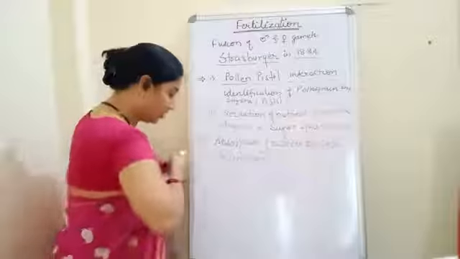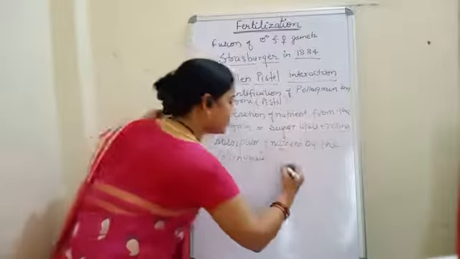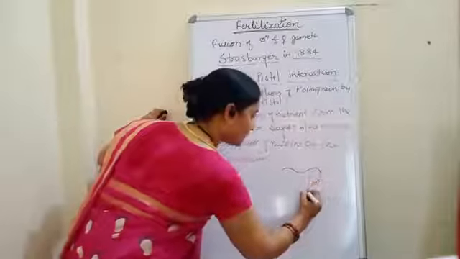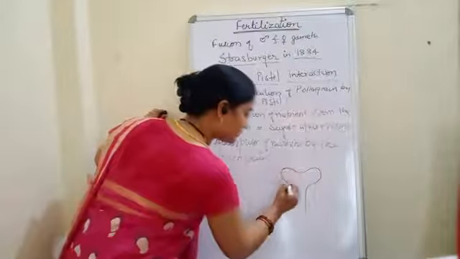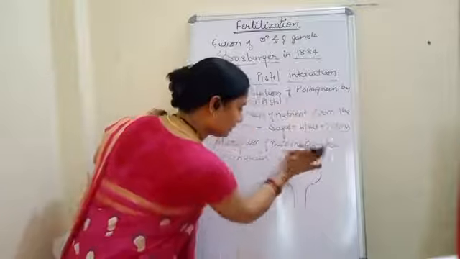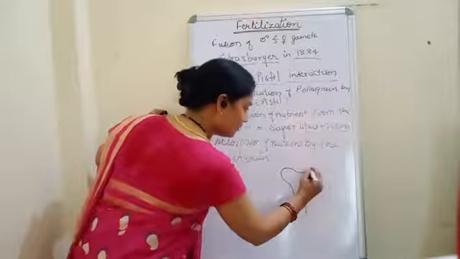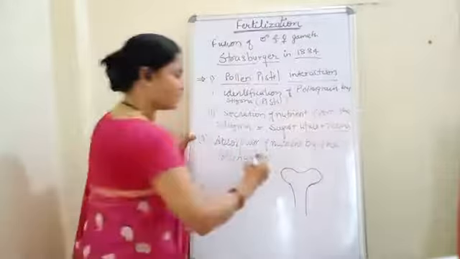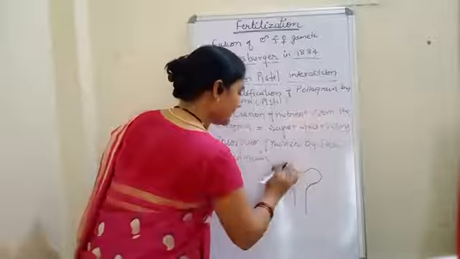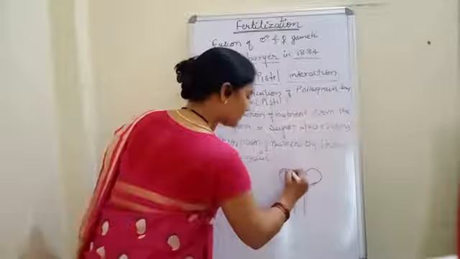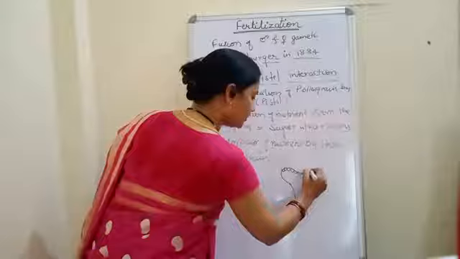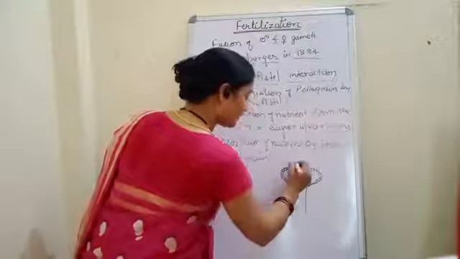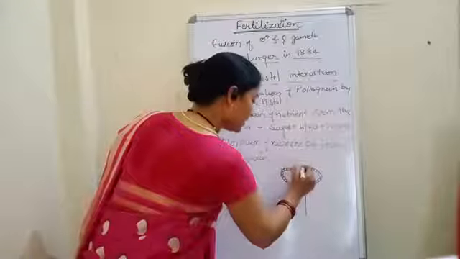Now, let me draw the structure of the stigma. I'll draw only this much, the upper portion. Okay. Now, suppose this is the stigma, and we all know that this is the epidermal layer of the stigma. I have already taught you it is a hollow stigma, hollow style. Okay. Now suppose the pollen grain has come here.